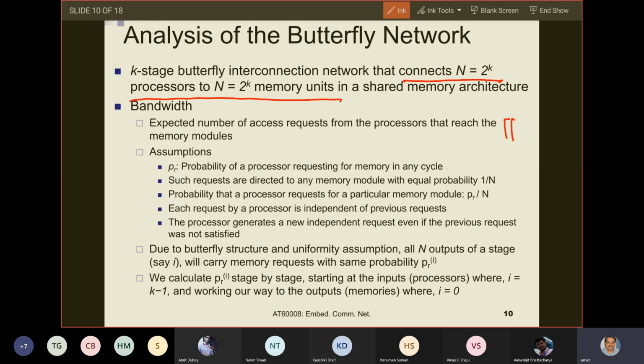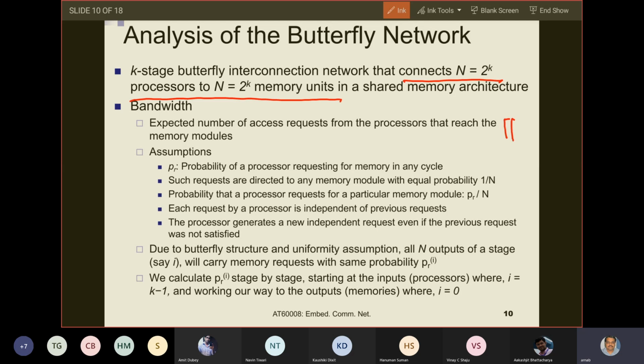With respect to processors accessing memory, it will be the expected number of access requests from processors that reach memory modules. Only if the access request from the processor reaches the memory module are you able to connect to the memories and fetch whatever you need, or access the memory, read or write, whatever you want to do, right?